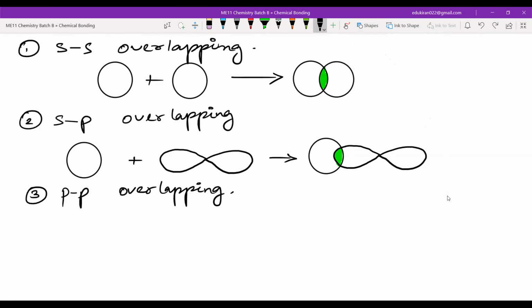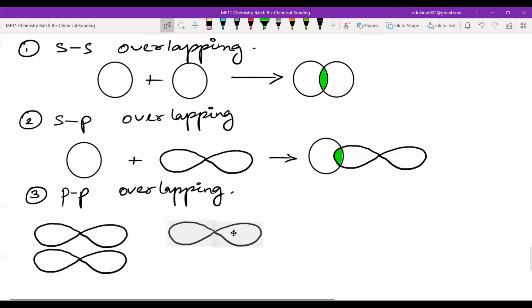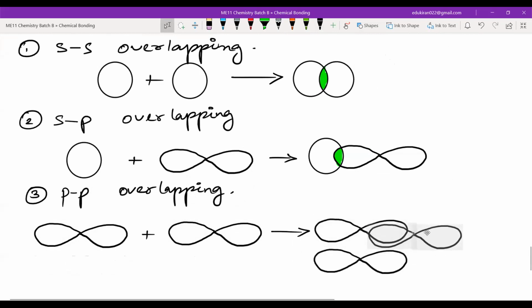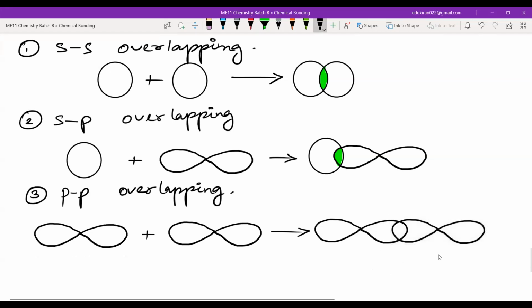PP overlapping, I don't need S. This P came out quite well, let's copy it. Okay, SS overlapping, PP overlapping.